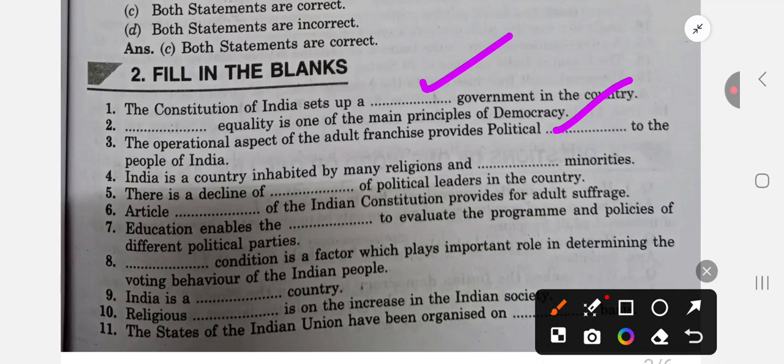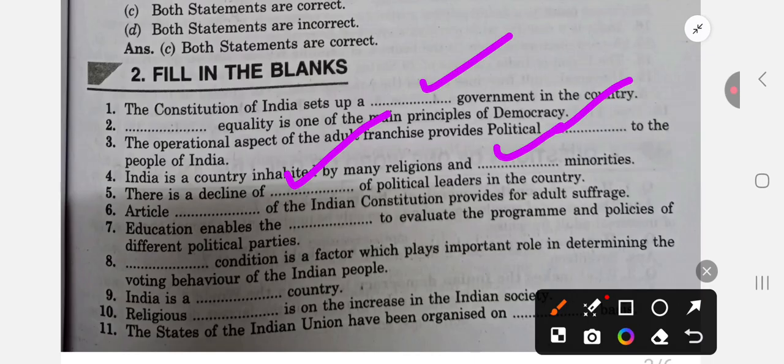India is a country inhabited by many religious and many linguistic minorities, cultural minorities we can write here. There is a decline of dash of political leaders in the country. Credibility, decline of the credibility of political leaders in the country.